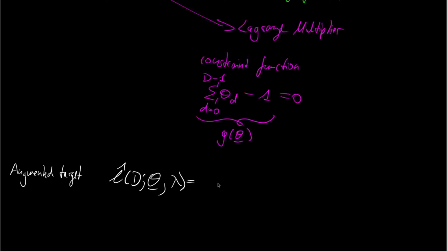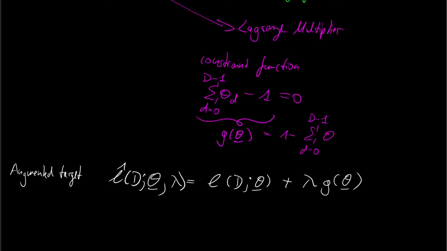It is given as the original log likelihood based on theta plus lambda times the constraint. And for convenience, I will rearrange this, so this is equivalent to 1 minus the sum from d is 0 to capital D minus 1 of theta d, in order to have an easier notation.